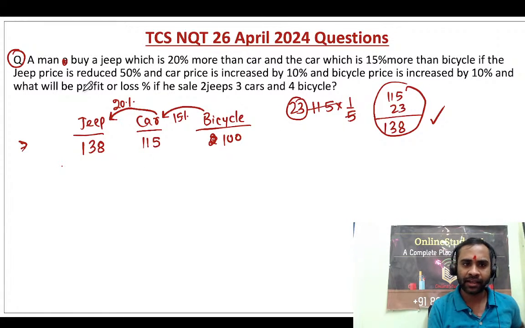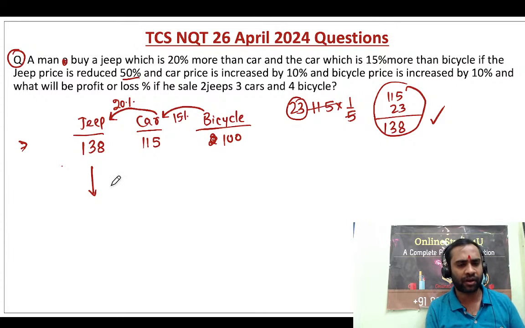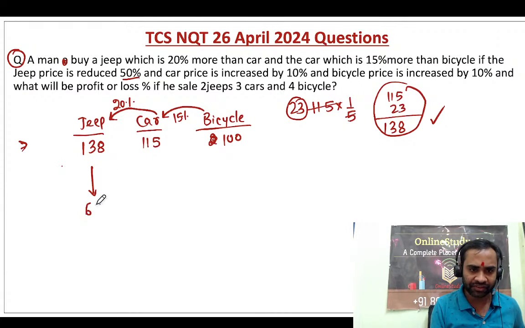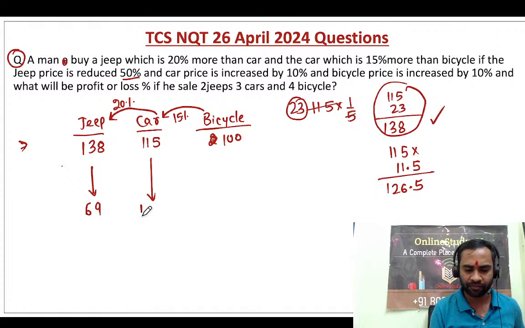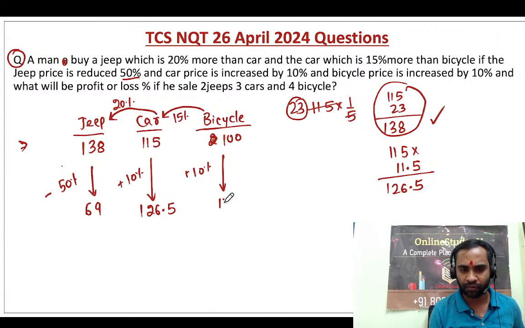Now friends, what they are telling: if the jeep price is reduced by 50%, that means make it half, so it will become 69. And if the car price is increased by 10%, then 10% of this will be 11.5, so it will be 126.5. And the bicycle price is increased by 10%, so it will become 110.